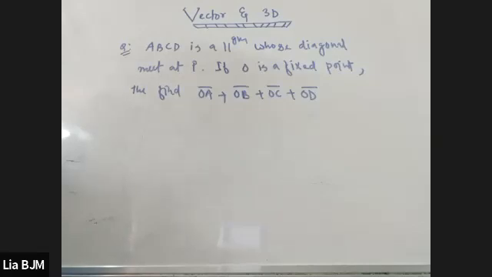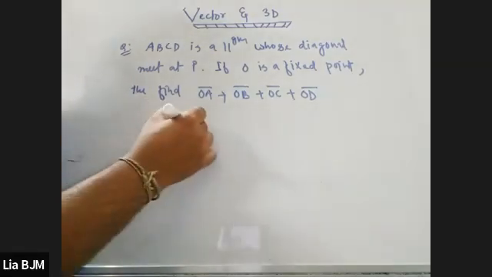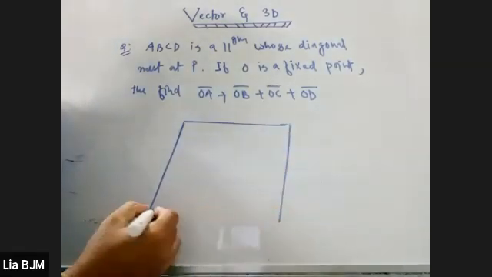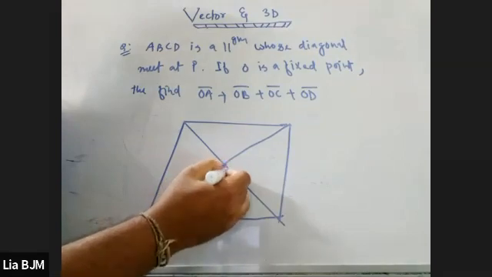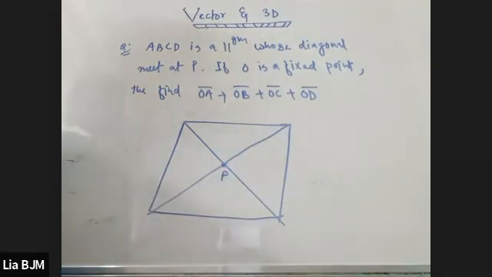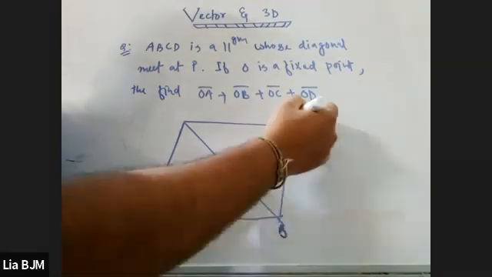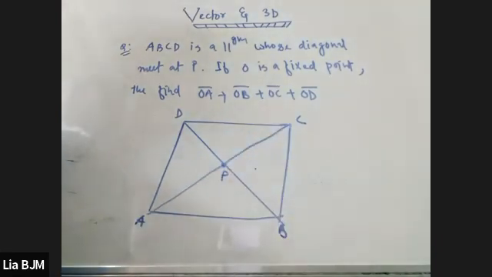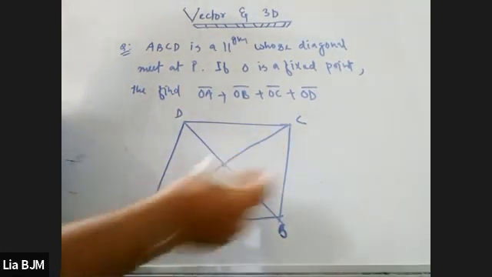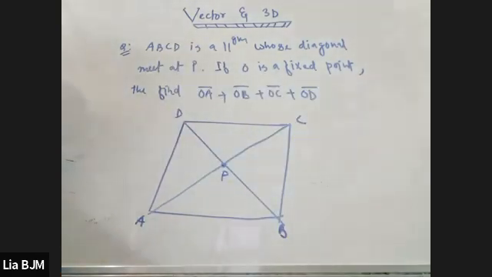Can you able to find it out? Sir, the diagonals meet at point P and O is a fixed point, so I cannot draw it. You can say like this: O point can be anywhere. It may be inside or maybe outside. This is P. Understood, right? So this is A, B, C, D. Now O you can consider over here also, anywhere. You can consider O anywhere in this particular plane.